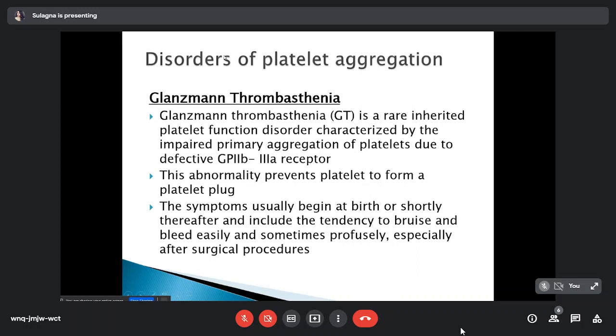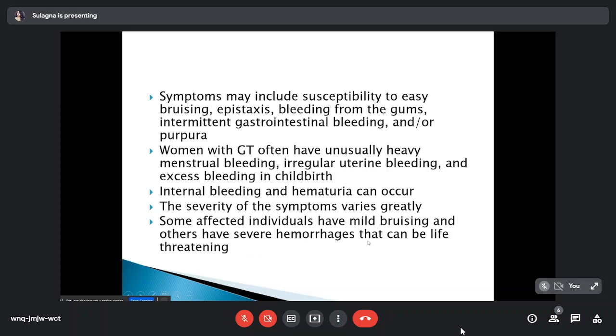So disorder of platelet aggregation, also known as Glanzmann thrombasthenia, is a rare inherited platelet function disorder characterized by impaired primary aggregation of platelets due to a defective 2B3A receptor. The abnormality prevents platelets from forming a platelet plug. The symptoms usually begin at birth or shortly thereafter and include the tendency to bruise and bleed easily and sometimes profusely, especially after surgical procedures.